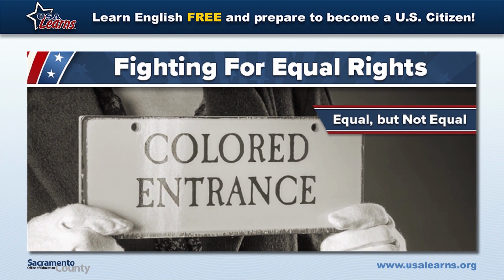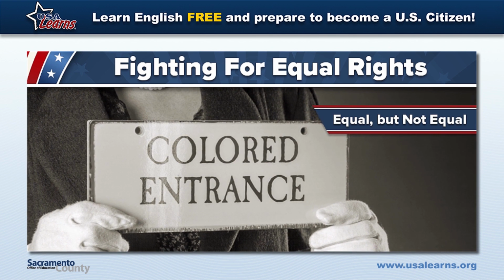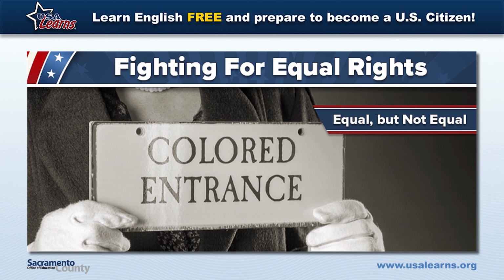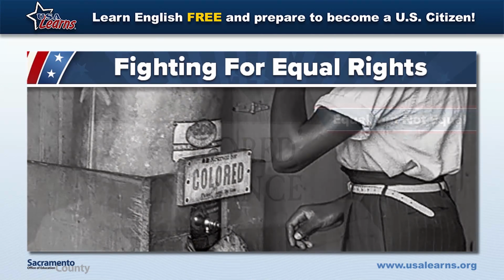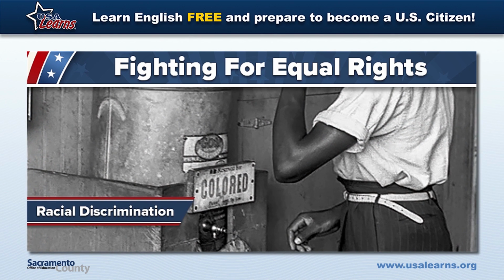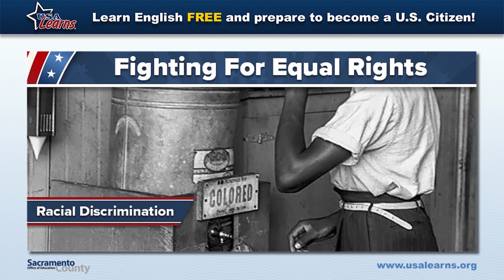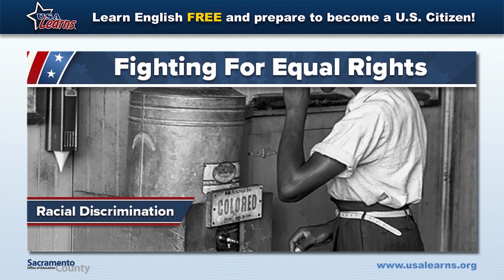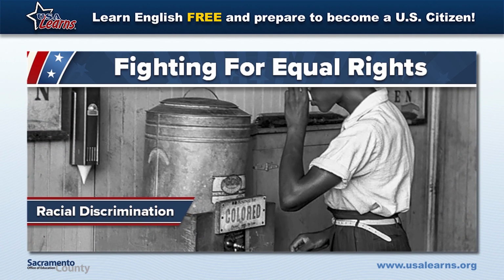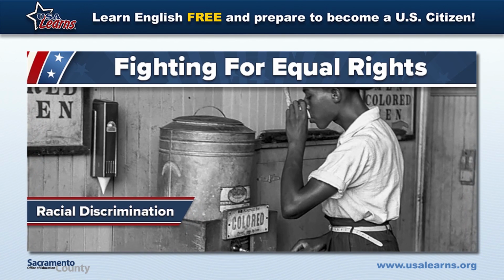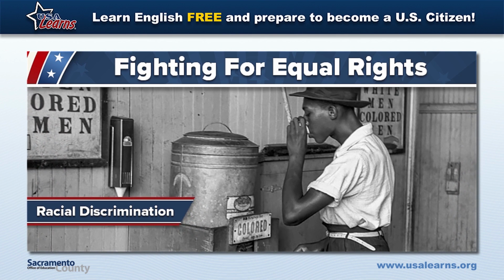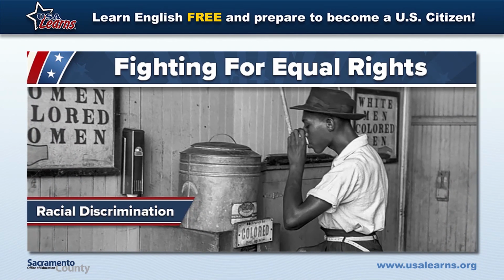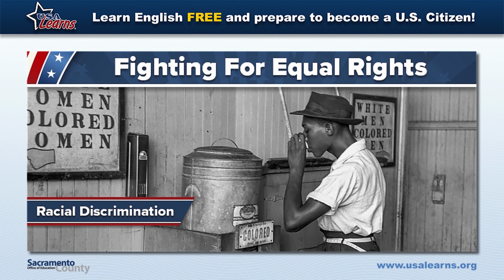But in many places, African Americans still did not have equal rights. Because of a long history of racial discrimination, American society was segregated or separated by race. African Americans had to go to separate schools and had to sit in separate places on a bus or drink from different drinking fountains. They were often not allowed to vote.